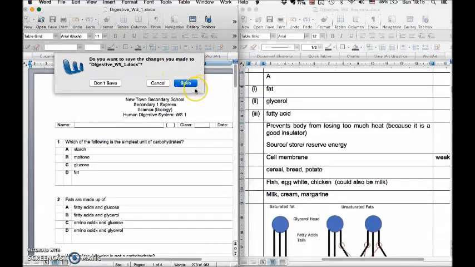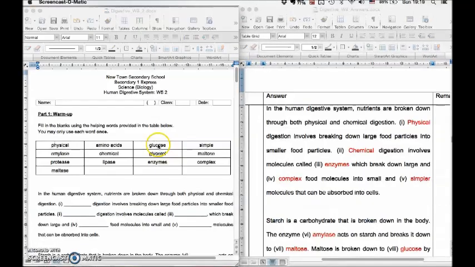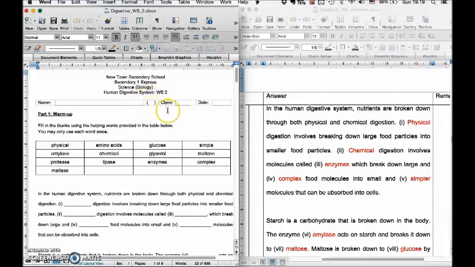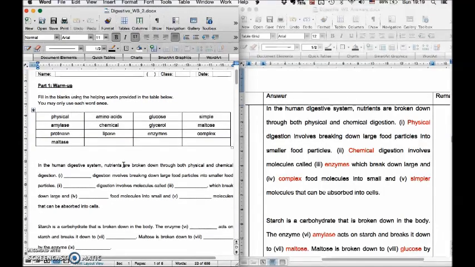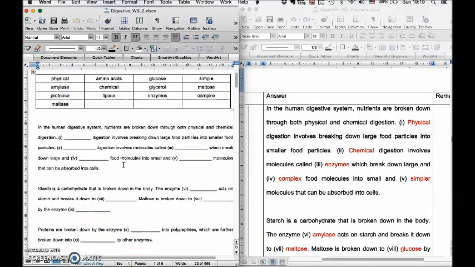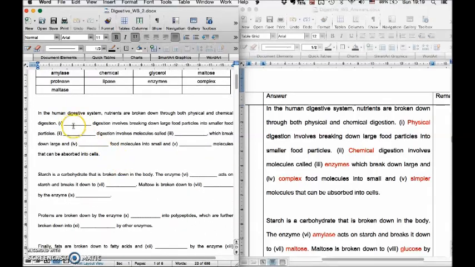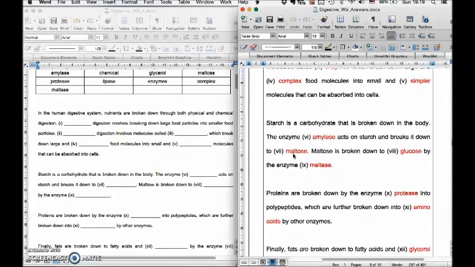Right, now I need you to take out your worksheet 2, and we're going to go through worksheet 2. So now you should be opening and looking at your worksheet 2. Worksheet 2 starts with this fill in the blanks. Most of y'all got it correct. So quite a good effort here. The main thing which I think some of y'all got confused about is the second paragraph about starch.